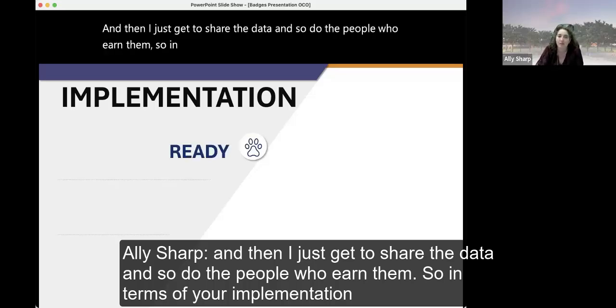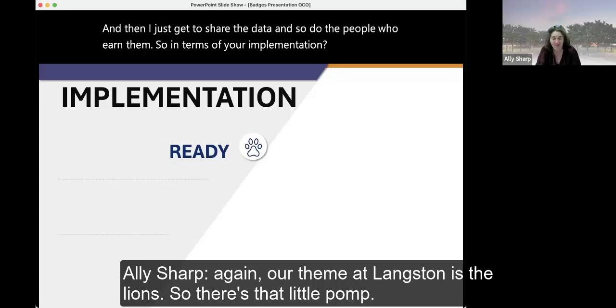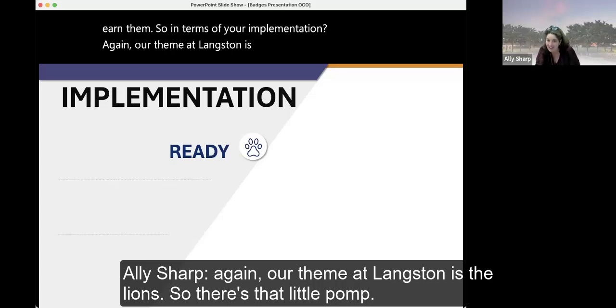So in terms of your implementation, again, our theme at Langston is the lions. So there's that little paw print.